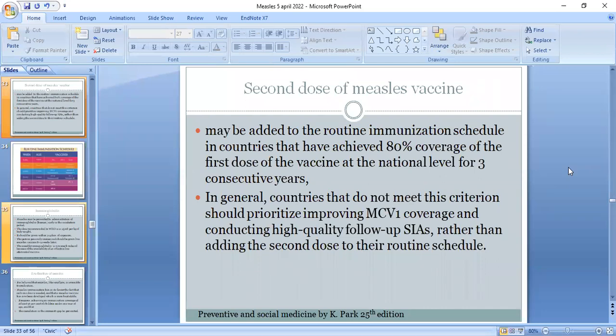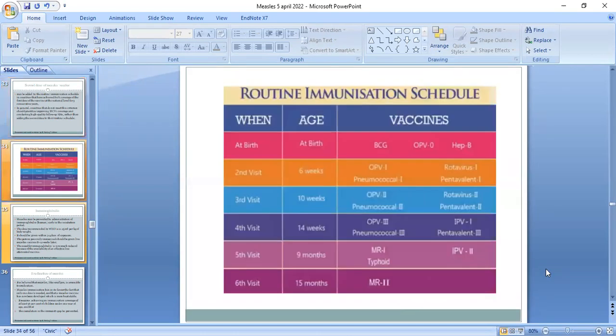Second dose may be added to routine immunization schedule in countries that have achieved 80% coverage of the first dose of the vaccine at the national level for 3 consecutive years. In general, countries that do not meet this criteria should prioritize improving administering the first dose of measles vaccine coverage and conducting high quality follow-up in subnational immunization drives rather than adding the second dose to their routine schedule.